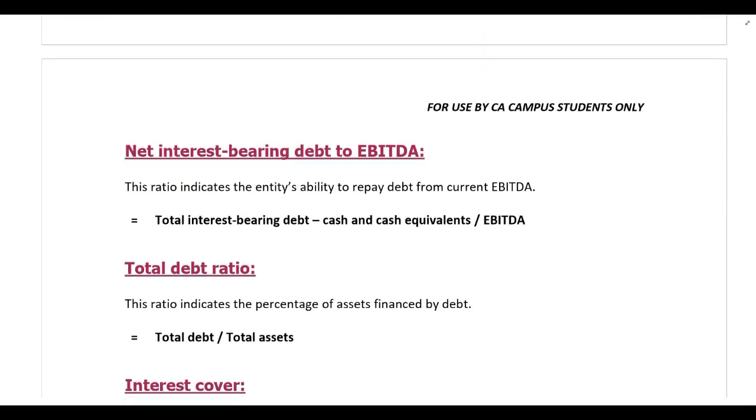Then the next ratio is net interest-bearing debt to EBITDA. So obviously that is your net interest-bearing debt. We already saw that above. We take our total interest-bearing debt and we deduct cash and cash equivalents to get net interest-bearing debt. And if it's net interest-bearing debt to EBITDA, we are dividing by EBITDA. So not a difficult formula to learn. Here's your interpretation.